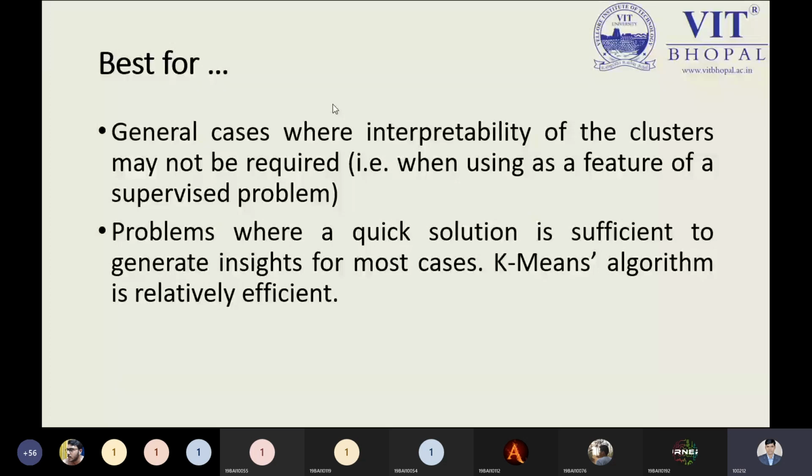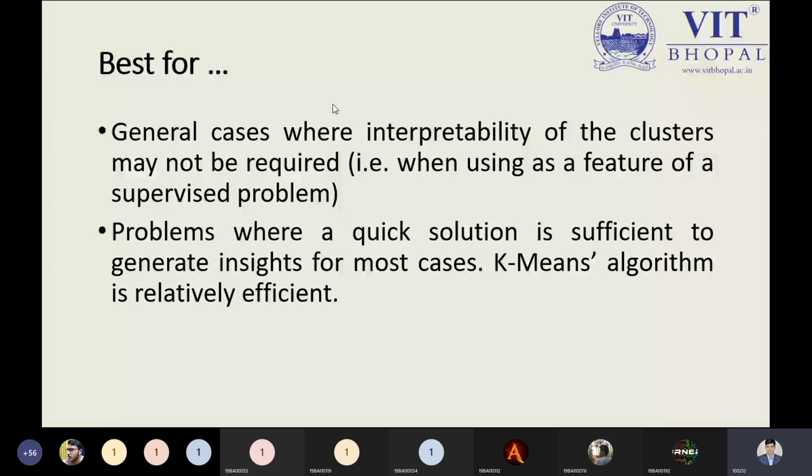But interpretability of the cluster is not required. From the age pattern there is no guarantee we can justify a particular annual income or the particular information we have here as the concept of that particular cluster. So that is not a good way to identify in a simple way.